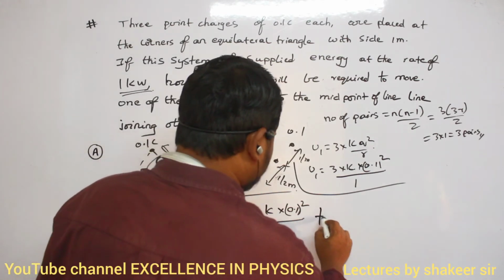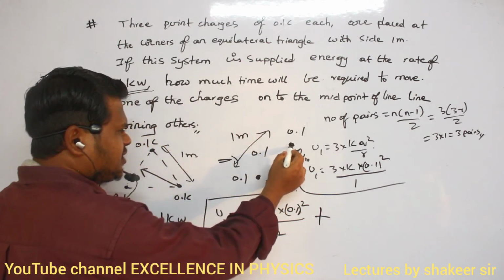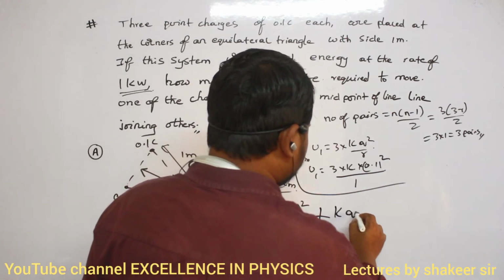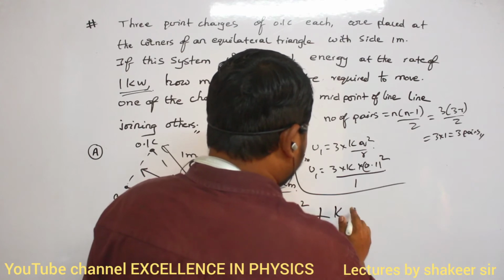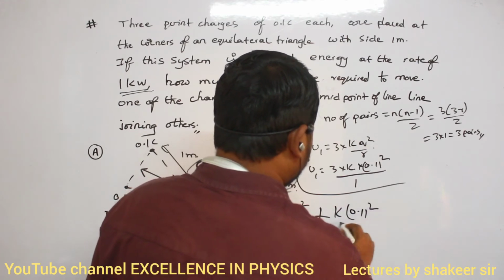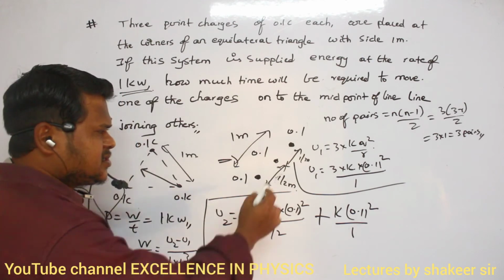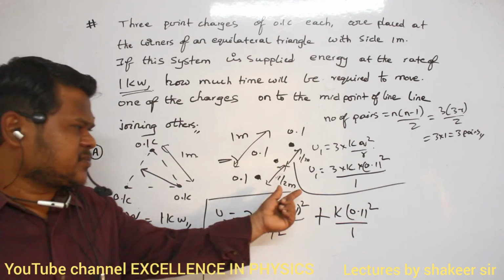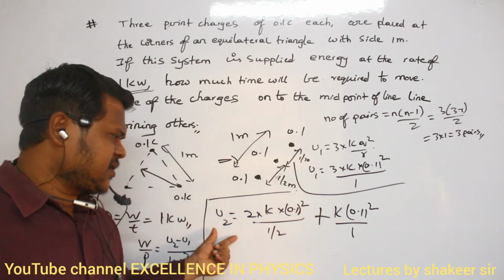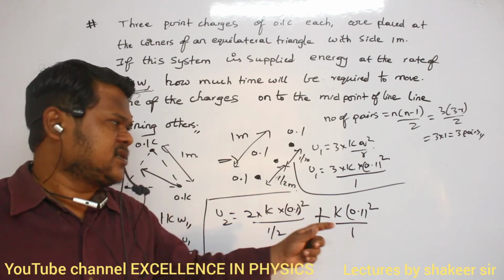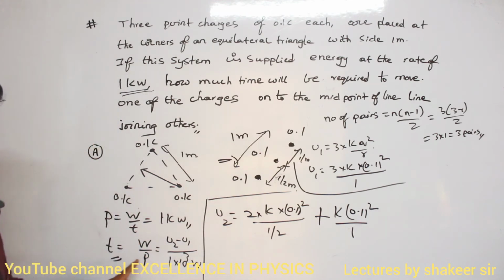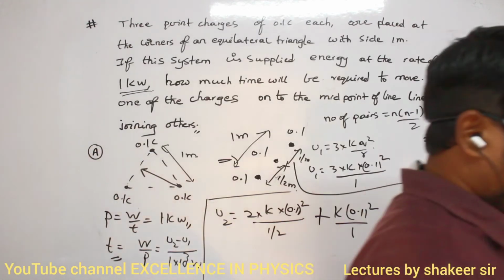Clear? Similarly, now I have to calculate potential energy between this particle and this particle. So for that one, what is the potential energy? K into 0.1 whole square divided by 1, because the distance between this one and this one is 1 meter. Clear? So this is my initial potential energy. This one is the final potential energy. So subtract both of them, then divide by 1 into 10 power 3 watts. That will be the time taken. That's all, no? Come on, do from here onwards.